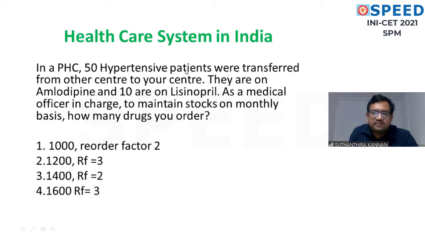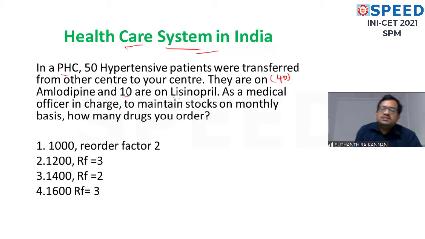Okay, first question. The question is on healthcare system in India. In a primary health center, 50 hypertensive patients were transferred from another center to your center. They are on amlodipine. Okay. Actually, the question was that 40 people were on amlodipine and 10 people on lisinopril. Okay, that is the question asked.